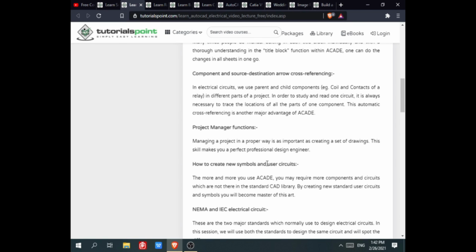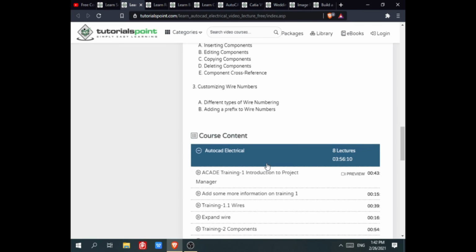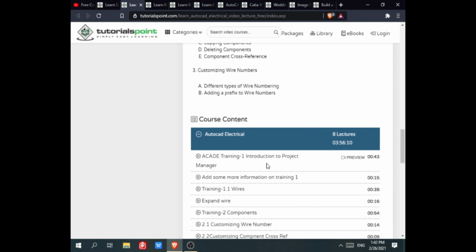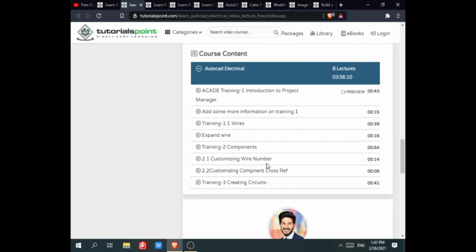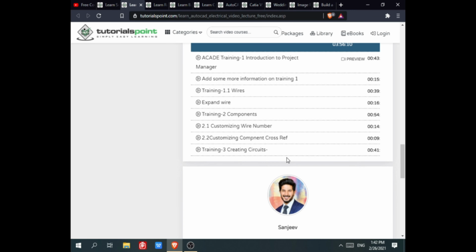Here you can see the description of the course. In this course content, you will learn Introduction to Project Manager, add some information, training 1, training 1.1 wire, expand wire, training 2 component, customizing wire numbers, 2.2 customizing component cross reference, training 3 creating a circuit.